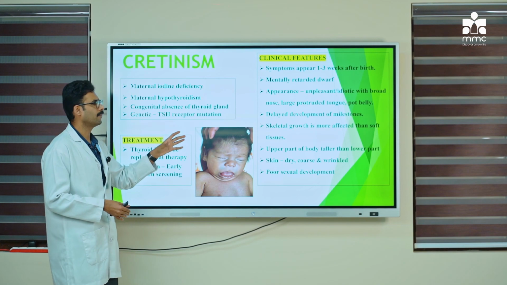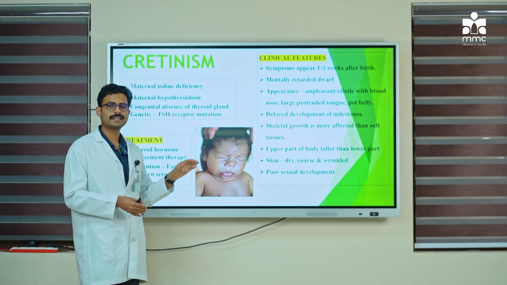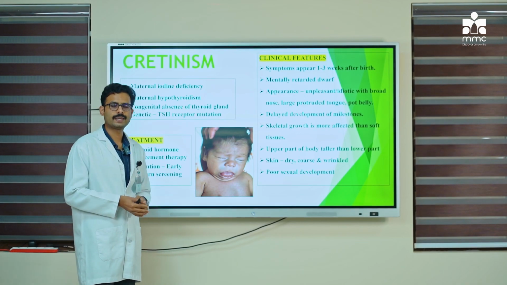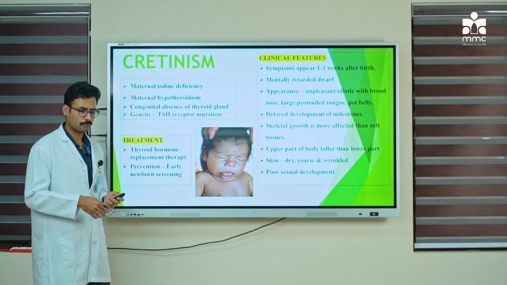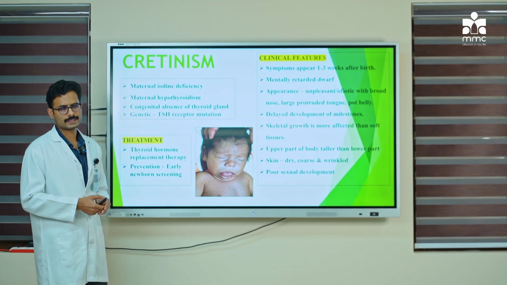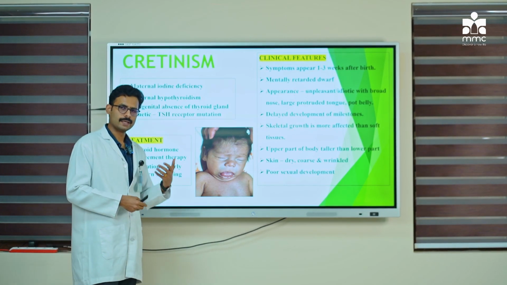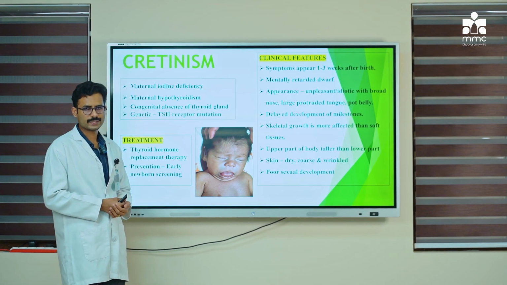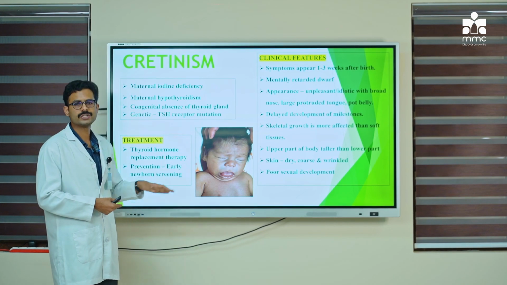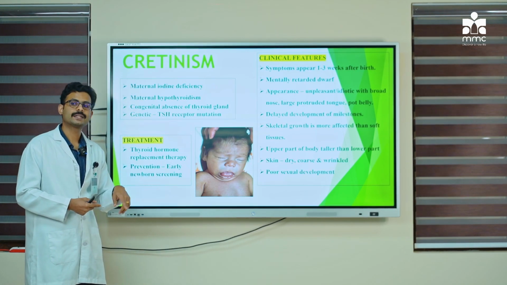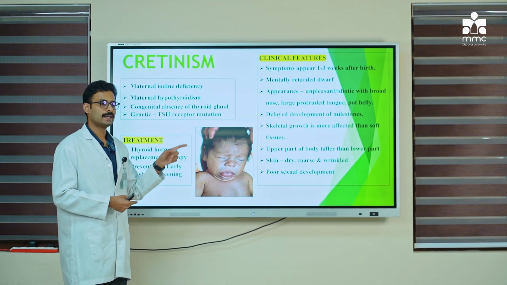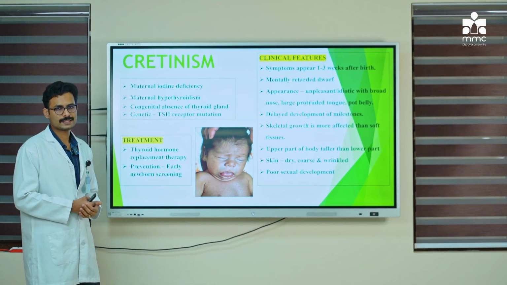And another classical feature which you should never forget is regarding the mental retardation. As you are aware, if a person is mentally retarded, we cannot do much. We can just give them occupational therapy, behavior therapy, etc., but we cannot do much in such cases of mental retardation. But this particular condition called cretinism is the only condition in which this mental retardation can be reversed, if you find and treat this as early as possible.